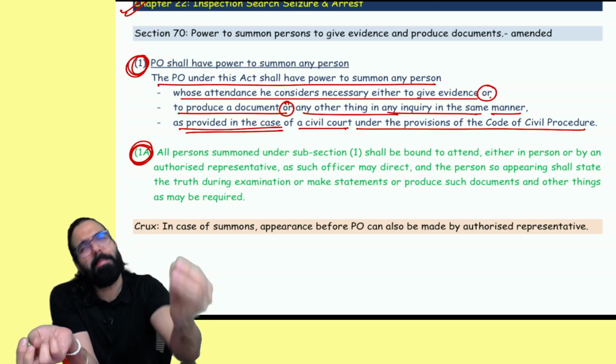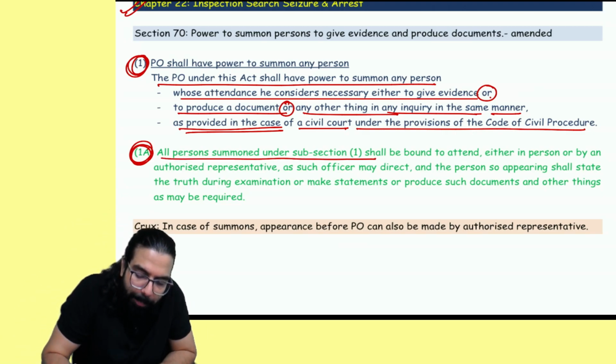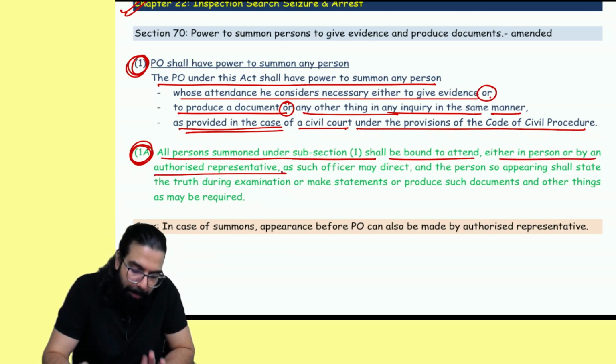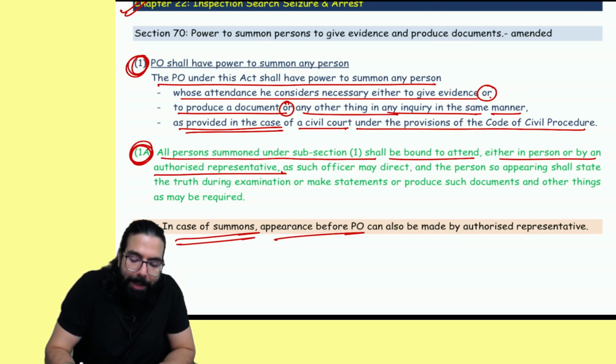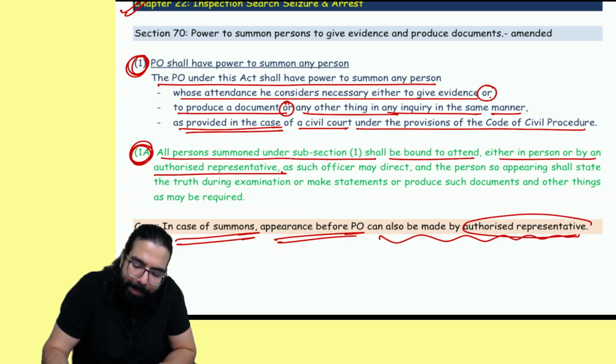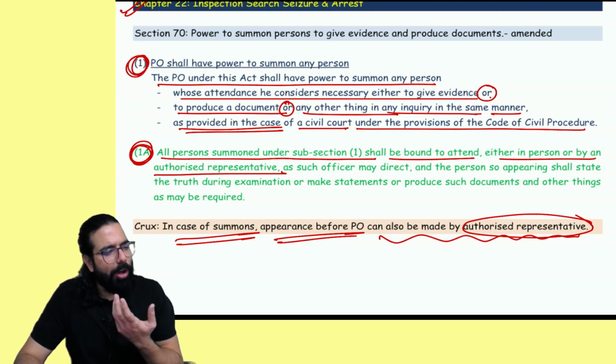And so they explicitly wrote in section number 70 that all persons who are summoned shall be bound to attend either in person or by an authorized representative. It means in case of summon, appearance before the proper officer can be made by you or by an authorized representative also, like your chartered accountant, cost accountant, or your employee.